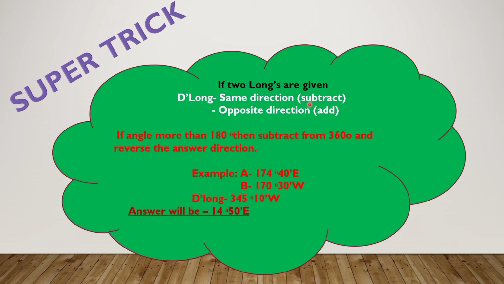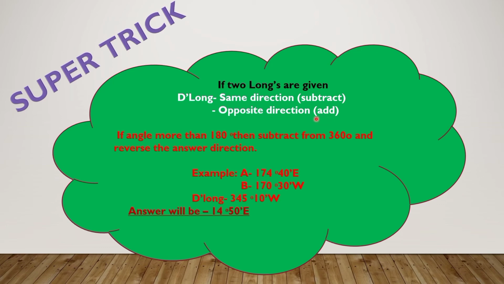If they have the same direction, simply subtract and you will get the d long. If they have opposite direction, meaning the longitude of A is in east and the longitude of B is in west, then the difference in longitude is found by simply adding them. Like longitude of A is 40 degree west and longitude of B is 40 degree east. They are in opposite direction, so simply add them: 40 degree plus 40 degree is equal to 80 degree. D long will be 80 degree.